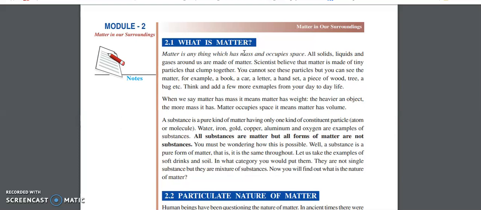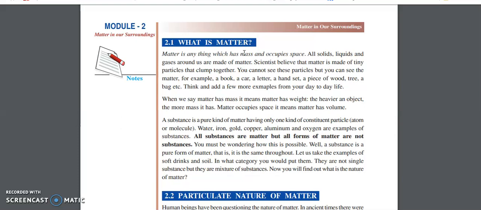The next thing regarding matter is that it also occupies space. If I take a 1 kg bag of sugar and keep it, it is going to occupy some space, meaning some place. It means it has some volume. The same thing, if I keep a 25 kg bag of rice, it is going to occupy some space.